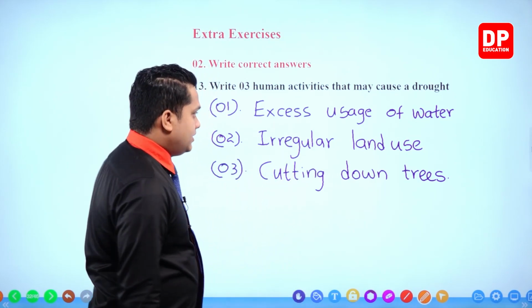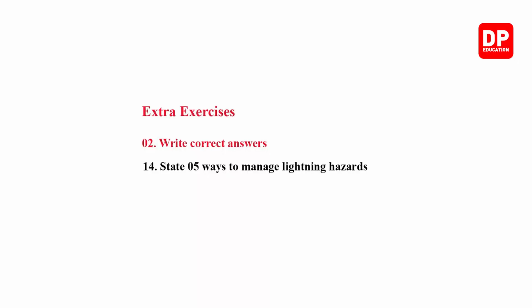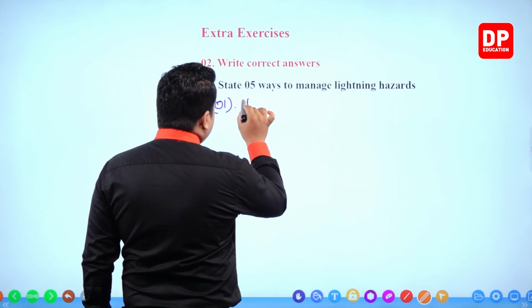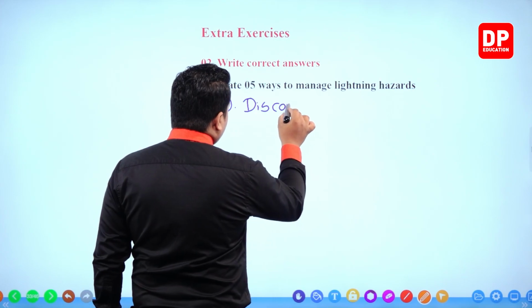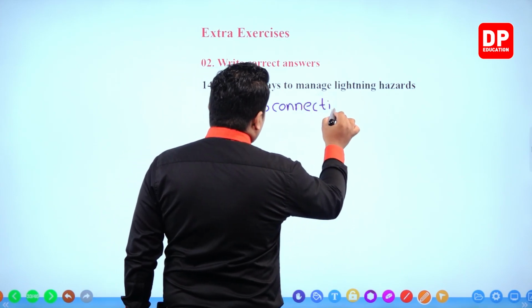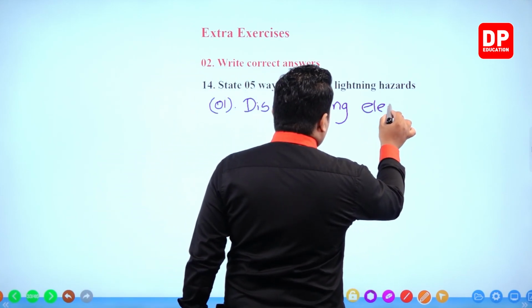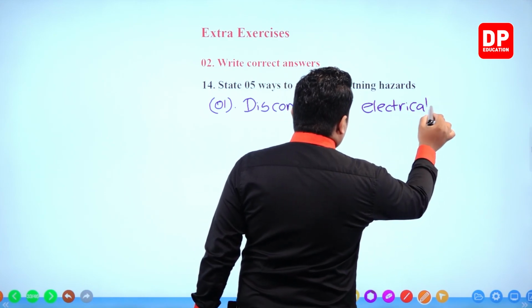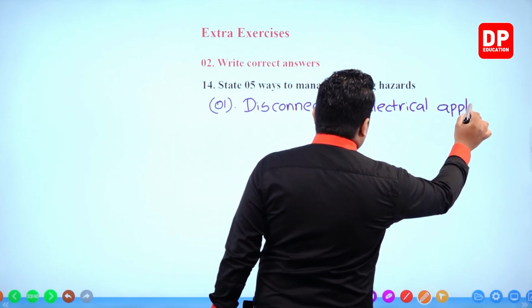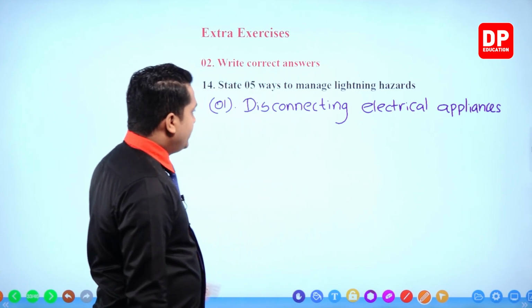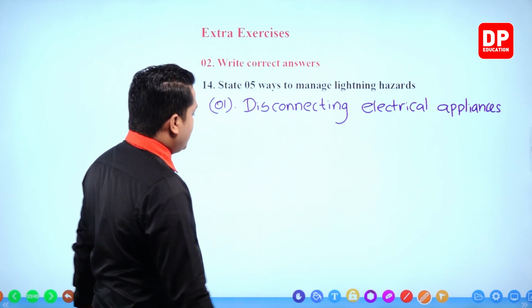Then the next question, my dear children. State 5 ways to manage lightning hazards. Number 1, disconnecting electrical appliances.